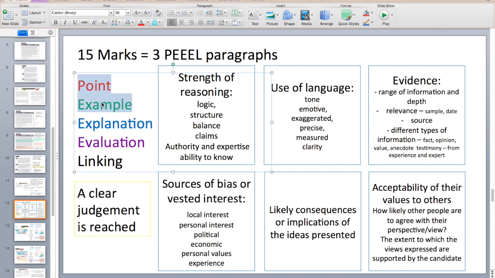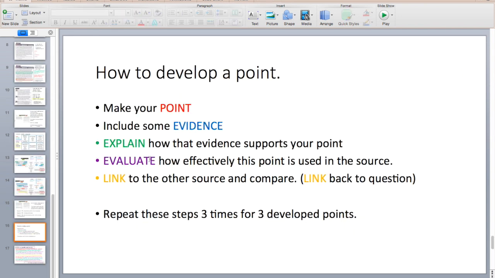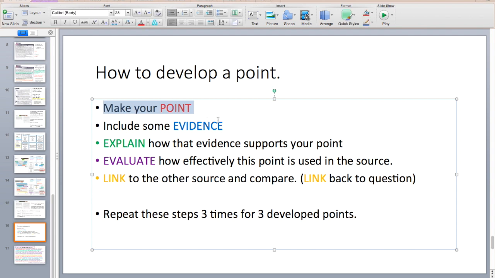Your paragraph needs to be quite complex, so we're going to do a PEEL paragraph. Let's just skip to what a PEEL paragraph is. You need to make your point. You need to include some evidence. Explain how that evidence supports your point. Evaluate how effectively this point is used in the source, and you link it to the other source and compare the 2 sources. Let's have a look at some evaluation of the source.